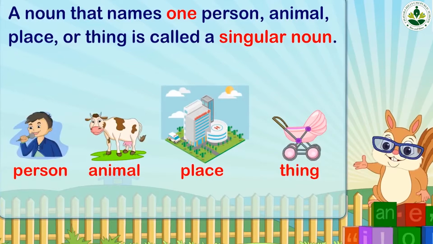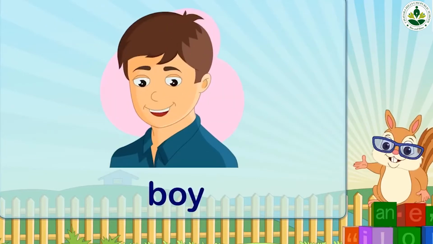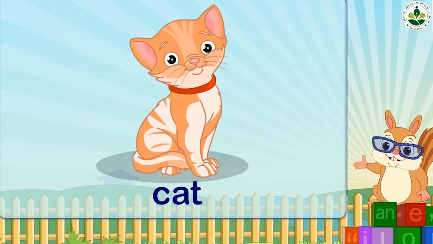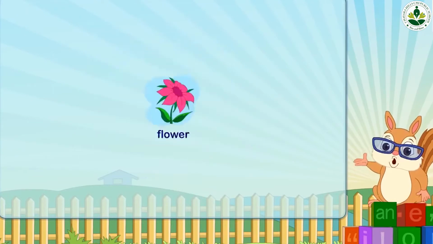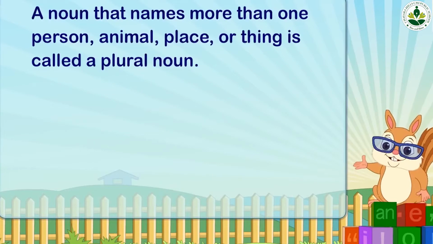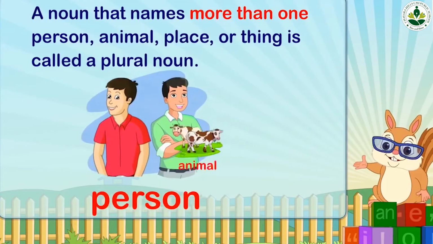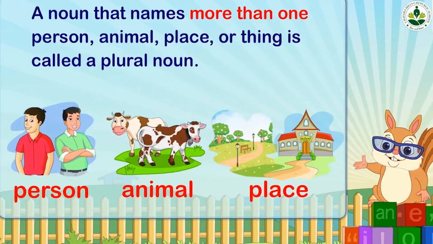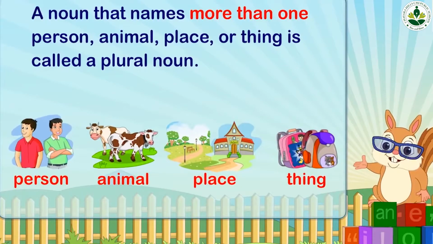For example, a boy, a cat, a house, a flower. A noun that names more than one person, animal, place or thing is called a plural noun.